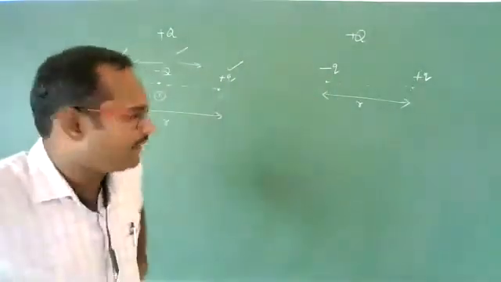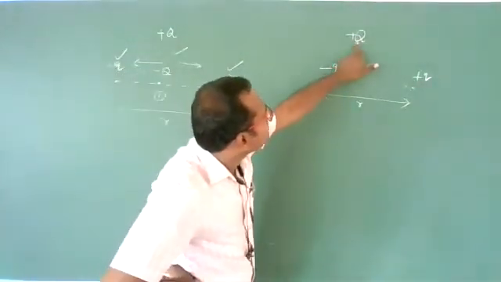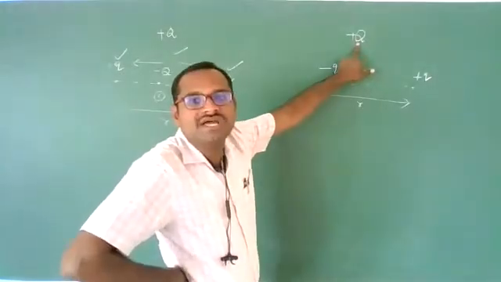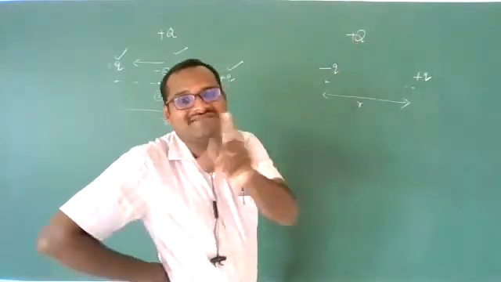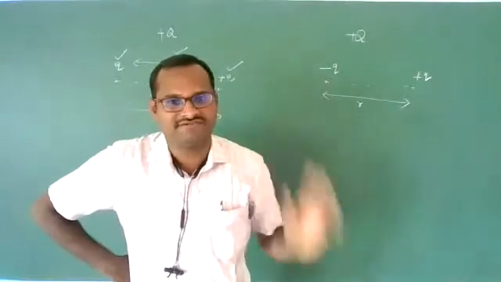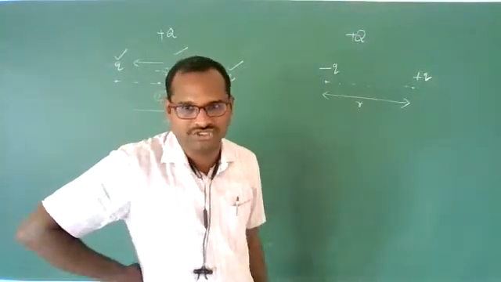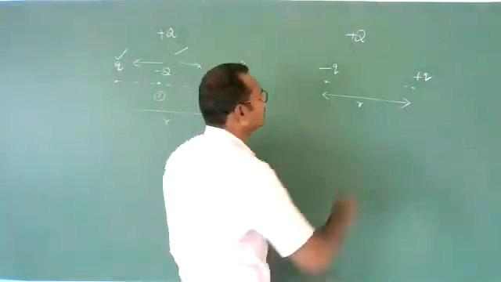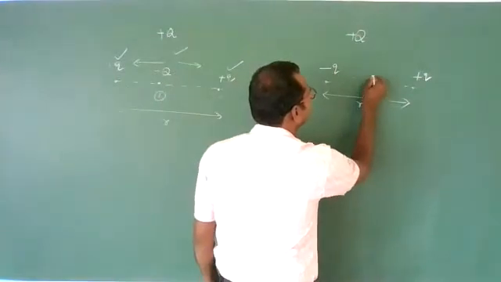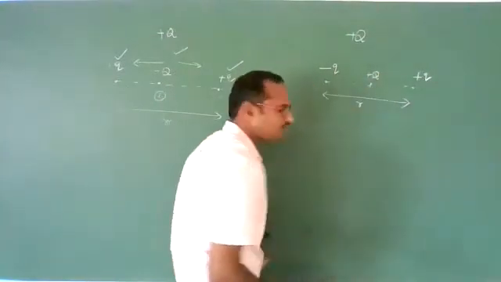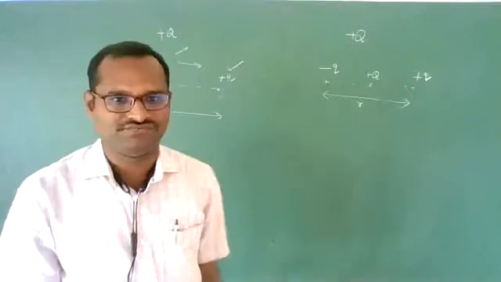Now where should we keep this third charge, so that this third charge is in equilibrium? Let us check in the middle first, in between the two charges. Let us keep the third charge here, plus Q. Check the direction of forces.